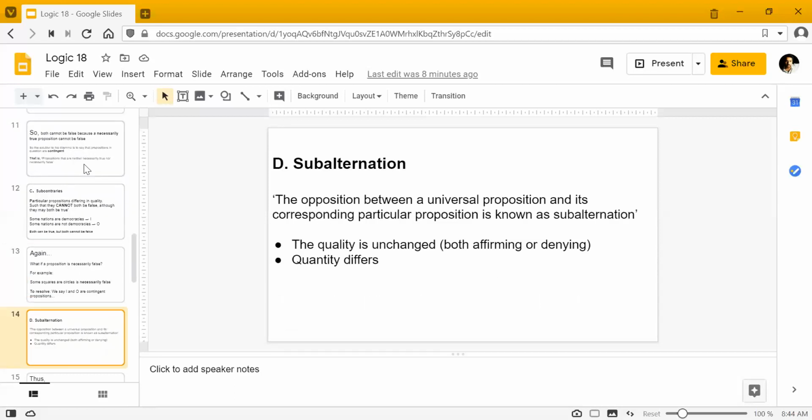The last one of the four is subalternation. Let's quickly read the definition. The opposition between a universal proposition and its corresponding particular proposition is known as subalternation. That's very simple.